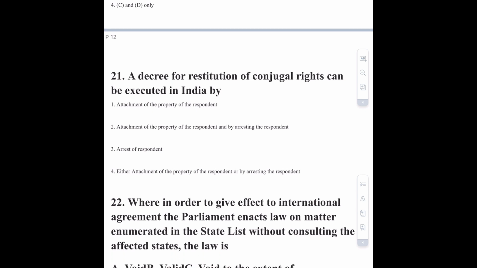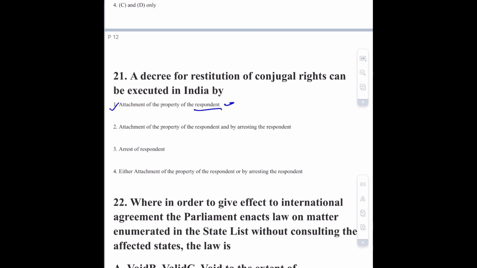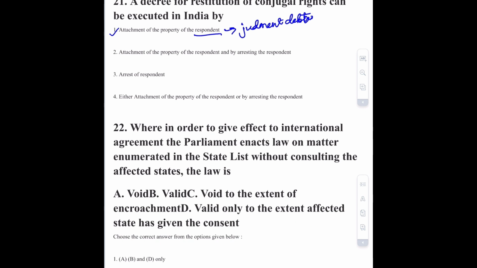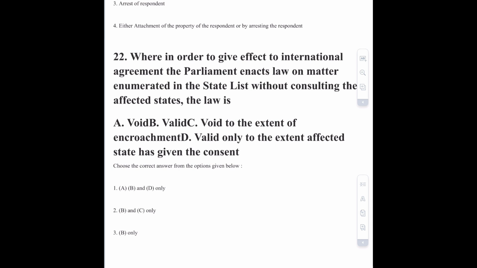Now coming towards question number 21, that is a decree for restitution of conjugal right can be executed in India by... First option is attachment of property of the respondent. This answer is correct, but अगर respondent के जगह पे यहाँ judgment debtor दिया होता तो ये ऑप्शन और ज़्यादा अच्छा हो जाता, बट अदर देन अगर नहीं भी दिया है तो ऑप्शन नंबर 1 इज़ करेक्ट.